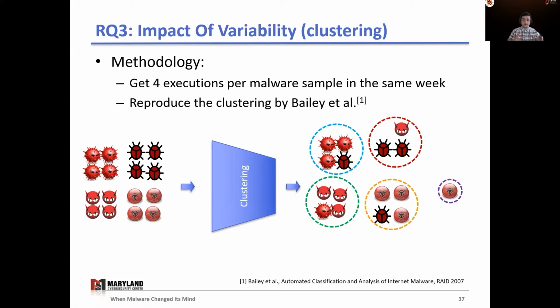Clustering is done to find samples that belong to the same malware family, implying that all the executions from the same hash should fall in the same cluster. In our study, we implemented the work proposed by Bailey et al., since they were using similar features to ours. Malware in our dataset are generic, and we don't have clear family labels as in the prior work, so we pick 4 executions per hash and measure how many will fall in the same cluster. The intuition is that executions from the same hash will fall in the same cluster.